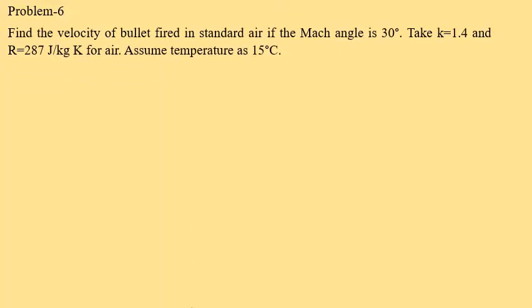The problem number 6. Find the velocity of a bullet fired in standard air if the Mach angle is 30 degree. Take K is equal to 1.4 and R is equal to 287 joules per kg Kelvin for air. Assume temperature as 15 degree centigrade. Solution: temperature 15 degree centigrade is equal to 288 Kelvin.